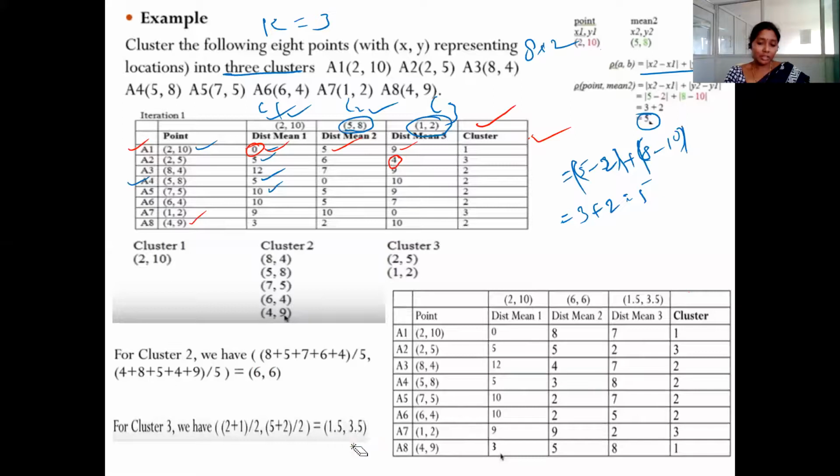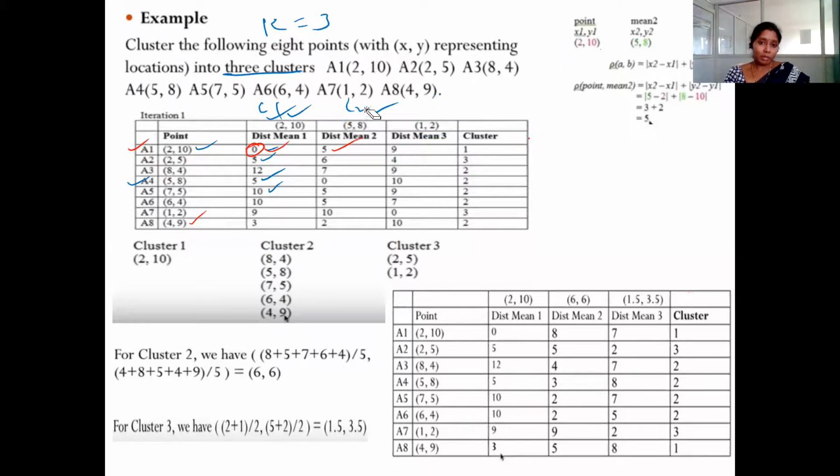So here is the solution for 2 iterations only, right? You need to go with the remaining iterations. I don't know how many iterations you need to go, because that is not prefixed. You need to solve and stop wherever you get the same cluster values or the same mean. Up to that you need to repeat the process and generate the final cluster.